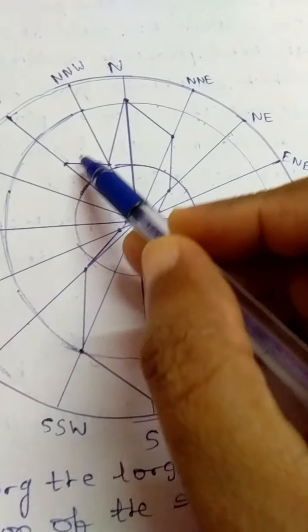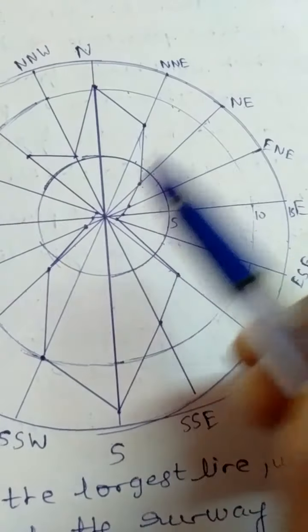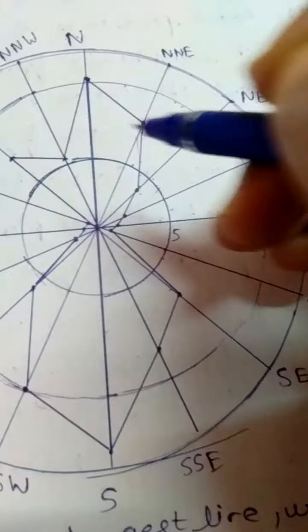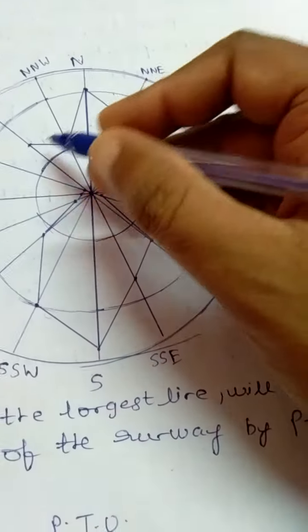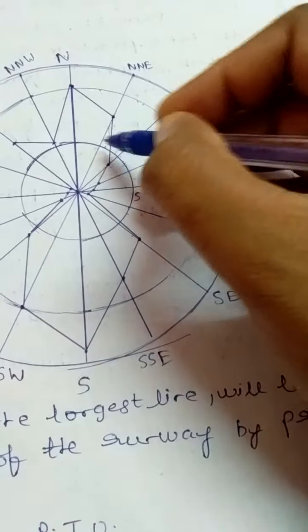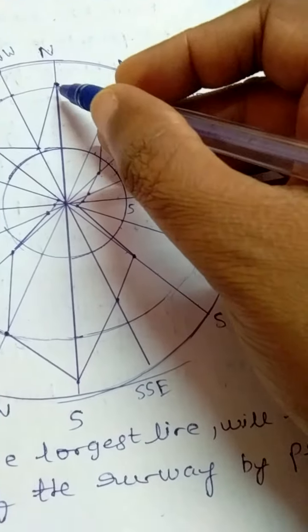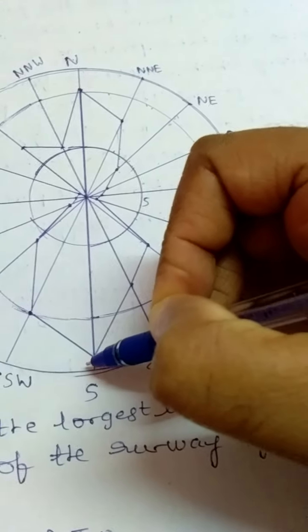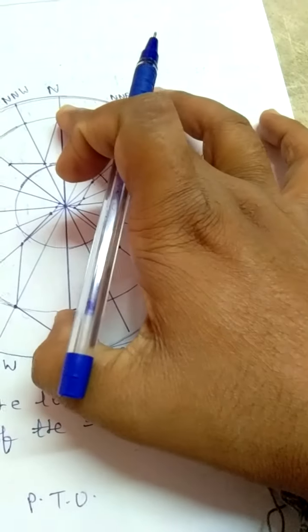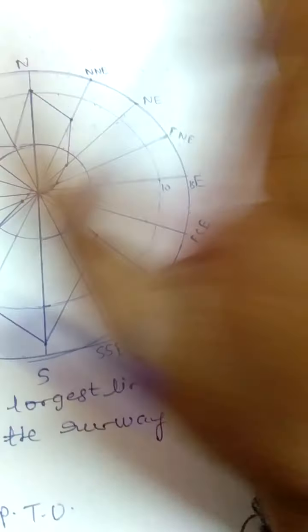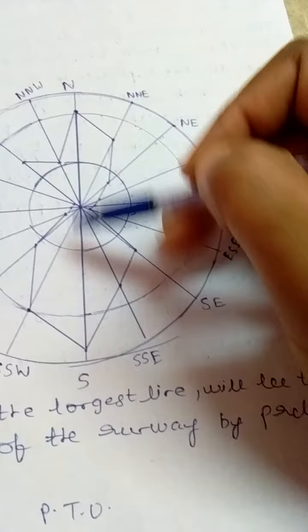After joining all these points, I got some sort of figure here. It almost looks like a spider, right? So here consider which is the longest line. In this diagram, which I have plotted with straight lines, you can see that the north-south line is the longest line, and this line will be our best orientation of the runway. This is the inference we have to take.